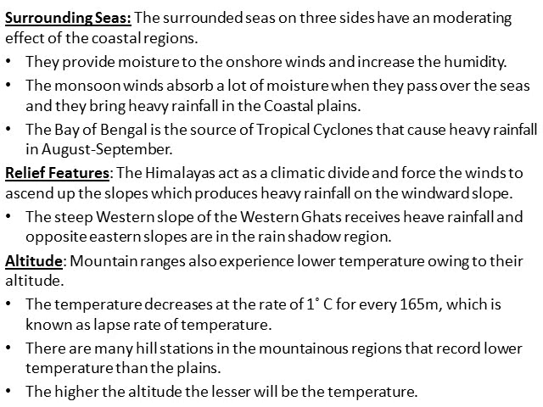A second effect of the surrounding seas is that they provide moisture to the onshore winds and increase the humidity. The monsoon winds absorb a lot of moisture when they pass over the seas and bring about heavy rainfall in the coastal plains. The Bay of Bengal is the source of tropical cyclones that cause heavy rainfall in August to September. Here I will explain to you.